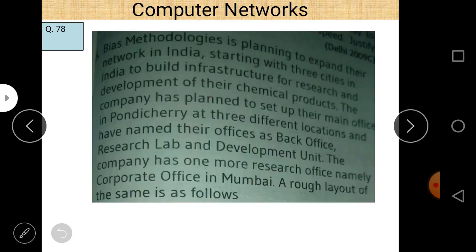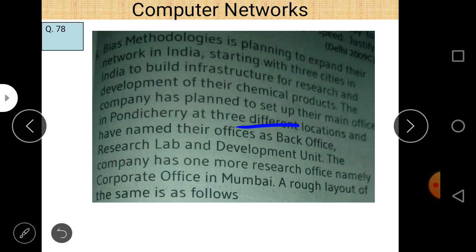78. It says that Wise Methodologies is planning to expand their network in India, starting with 3 cities in India, to build infrastructure for research and development of their chemical products. The company has planned to set up their main office in Pondicherry at 3 different locations and have named their offices Back Office, Research Lab, and Development Lab. The company has one more research office, namely Corporate Office in Mumbai. A rough layout of the same is as follows.